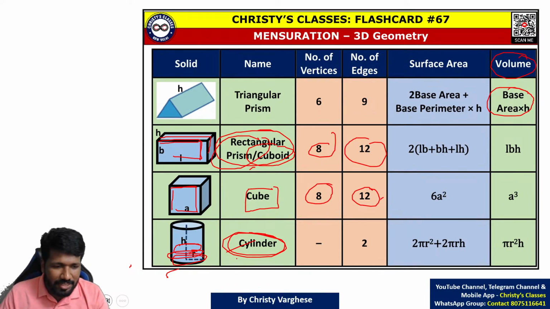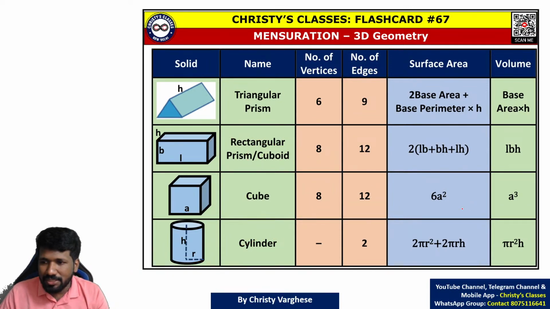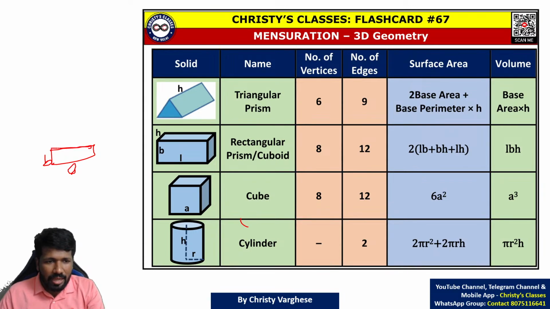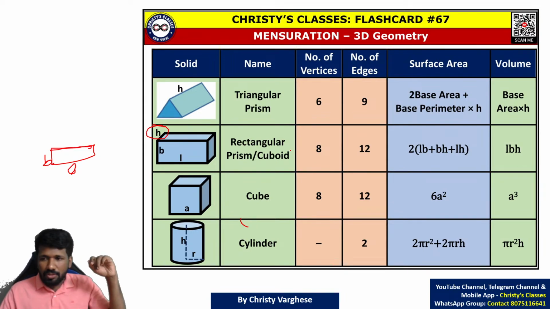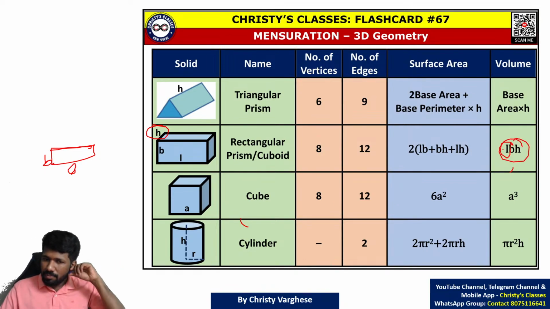For example, if it is a rectangle, what is the base? Base is a rectangle. Length into breadth is the area of a rectangle. So, base area is length into breadth. That is added again and again for h height. So base area into height means length into breadth into height. That is how that formula is formed.